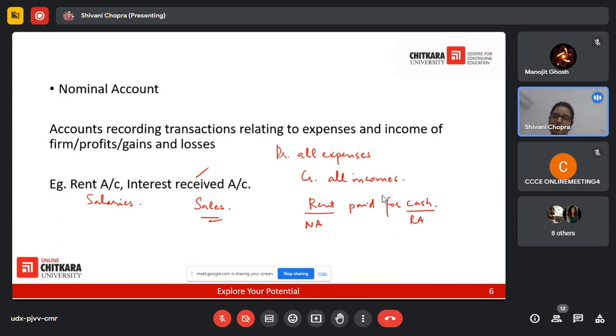For the nominal account, the rule we follow is debit all expenses, so we will debit the rent. Cash is a real account: debit what comes in, credit what goes out. So it will have a credit aspect. Also, every transaction has two aspects, influencing two accounts, with a double aspect. One is the debit, and an equal amount is the flip side, that is the credit aspect. So here the accounting entry would be rent account debited to cash account credited for the amount.